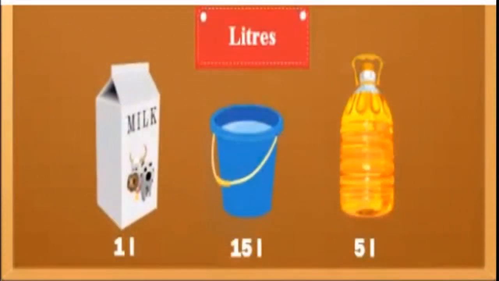See this, liters. You can see here a carton of 1 liter milk. You can see a bucket full of water, that is 15 liter. And this is oil, a 5 liter bottle. 5 liter means 5000 milliliter, isn't it? You know that 1 liter is equal to 1000 milliliter. So 5 liter is equal to 5 into 1000, so 5000 milliliter.